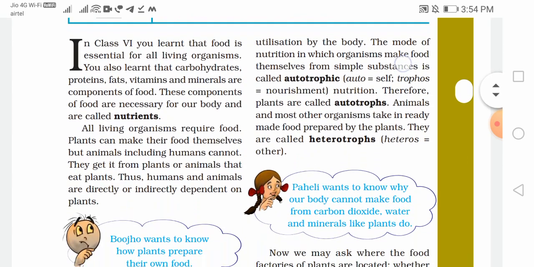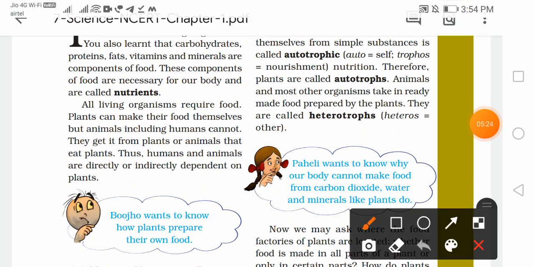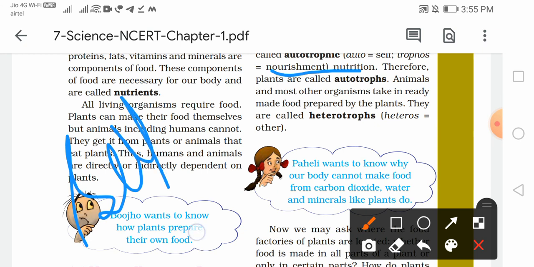Now, what does autotroph mean? Now, auto means self, trophs means nutrition, यानी कि nourishment. समझ में आया है? देखिए, trophs means nourishment and auto means self. So auto means self. That's why they serve themselves.